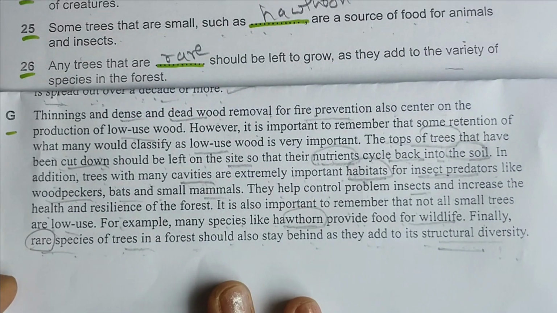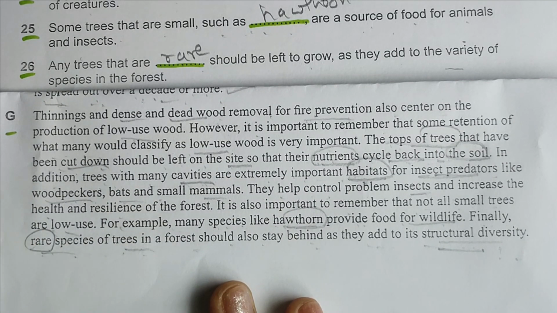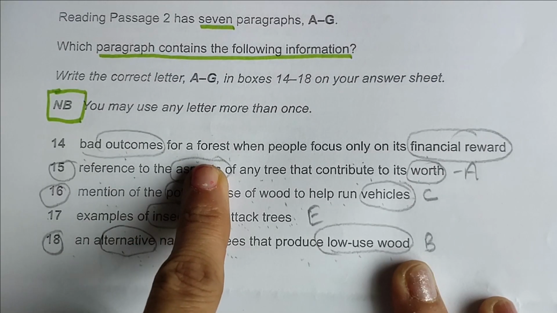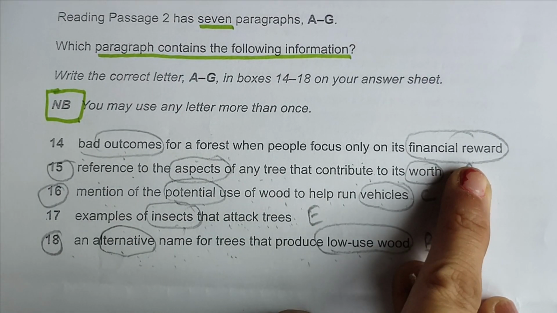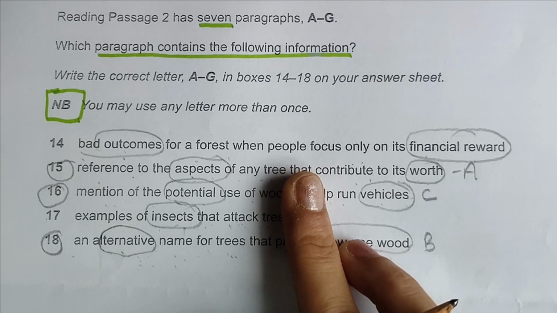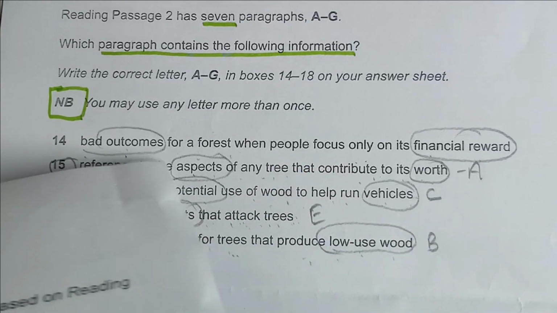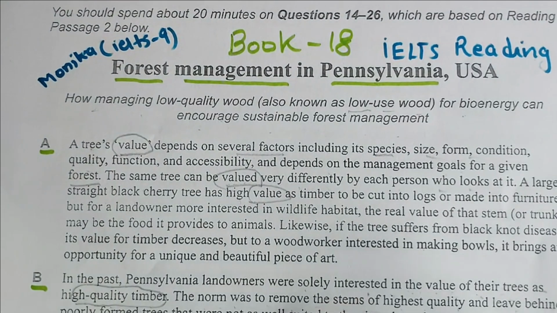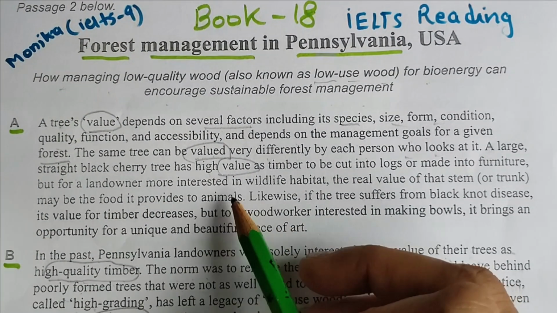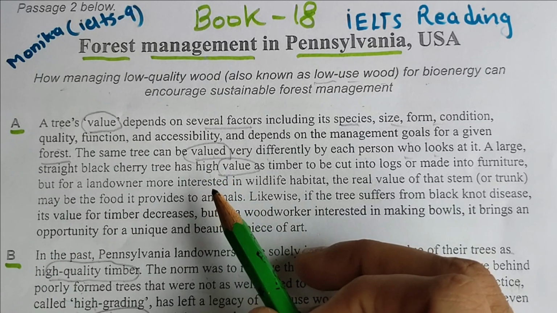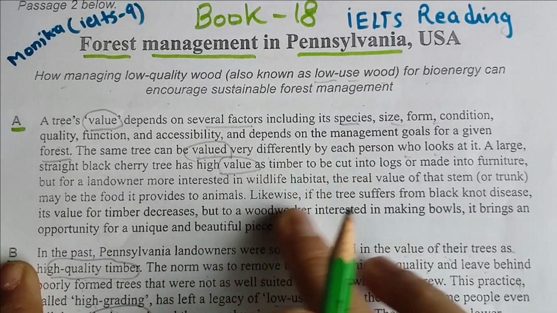Now we have left one question. I will show you. Now I need to find bad outcomes for a forest when people focus on its financial reward. Definitely, you can leave it, or you can just devote one more minute to find. So bad outcome, financial reward. There is no financial reward kind of thing. I couldn't find any dollars and all. So here it was not.